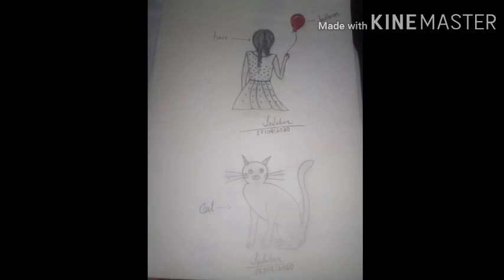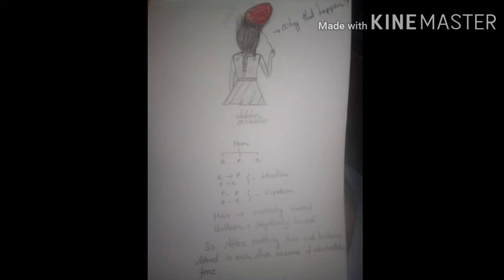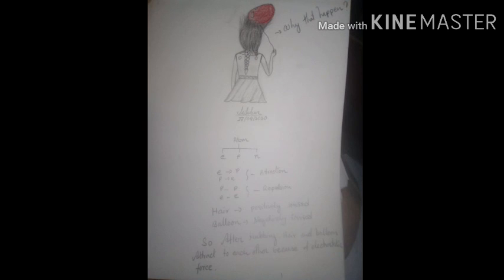Now we can say that in the initial state, the balloon and the hair are both in a neutral state. When the balloon is rubbed with hair, electrons move from the hair to the balloon due to friction. Here the hair donates electrons and the balloon accepts them. After the donation of electrons, the hair becomes positively charged and the balloon, the acceptor, becomes negatively charged, and two opposite charges are created. So the balloon and the hair are attracted to each other and attached to the person's head, and that produces an electric force between them, right?